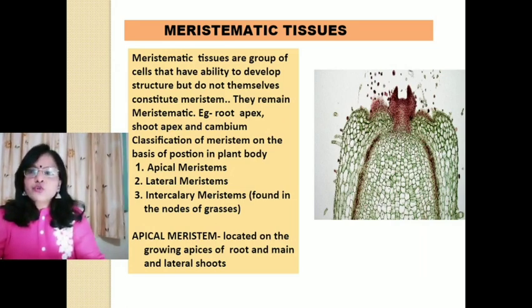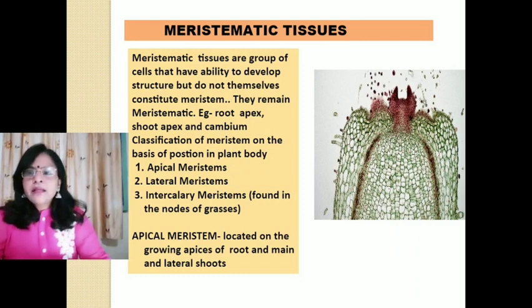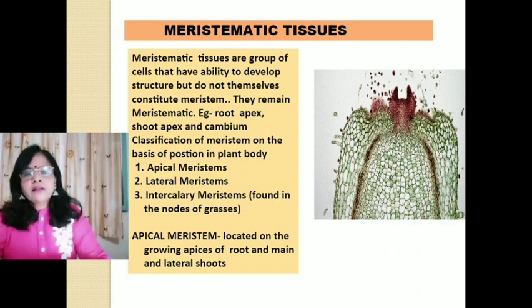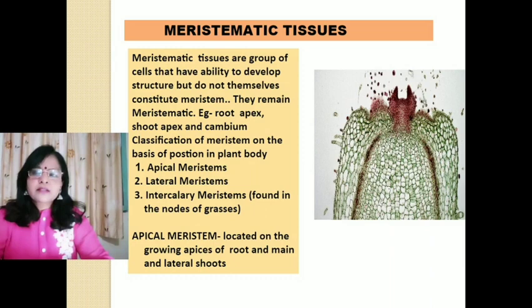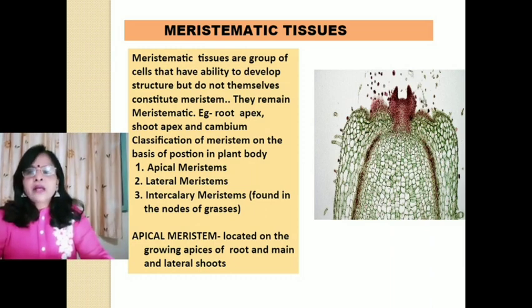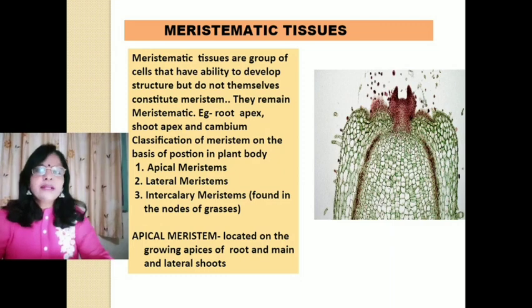Meristematic tissues have rounded, oval, polygonal, compactly arranged cells, and there are no intercellular spaces. And number two, they have a cellulosic cell wall, dense protoplasm, and very small vacuole, but a prominent nucleus.